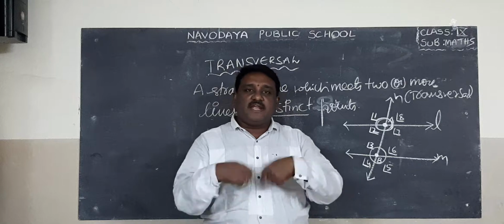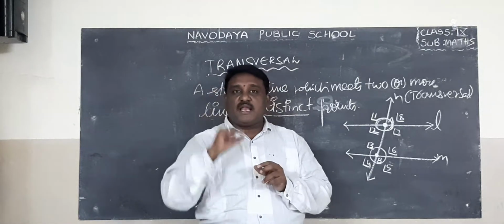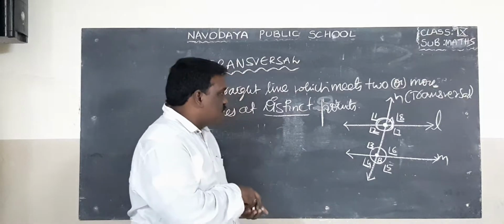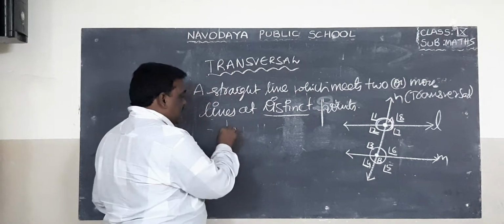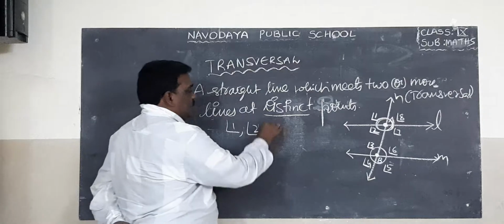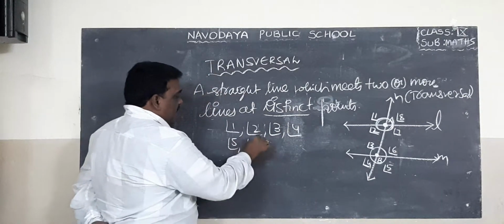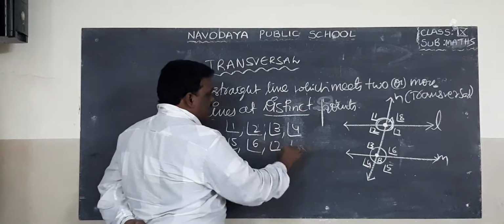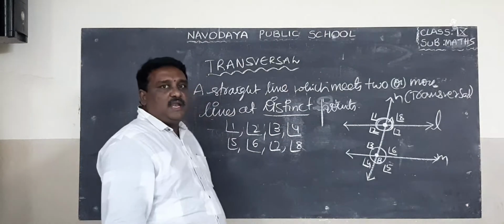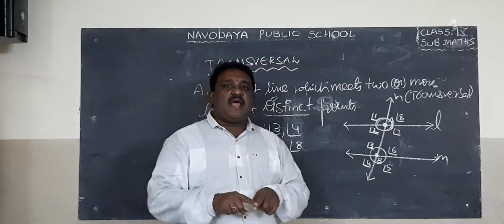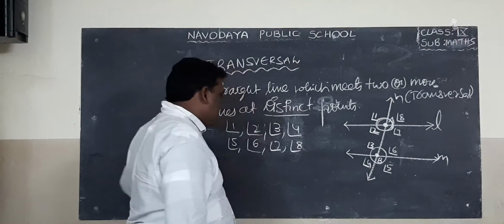So what are interior angles? They lie between the lines. What are exterior angles? They lie outside the lines. So totally 8 angles are there: angle 1, angle 2, angle 3, angle 4, angle 5, angle 6, angle 7, angle 8. Totally 8 angles formed. 4 are interior angles, 4 are exterior angles.